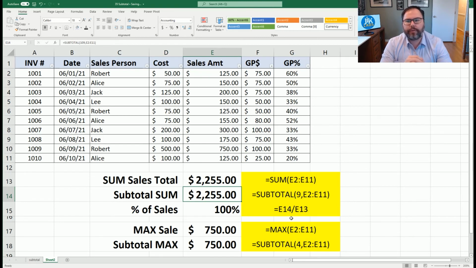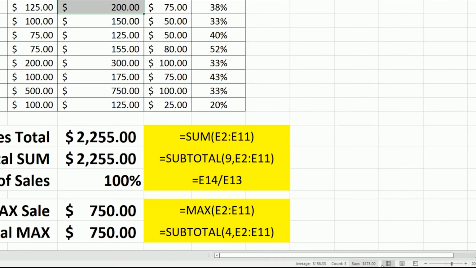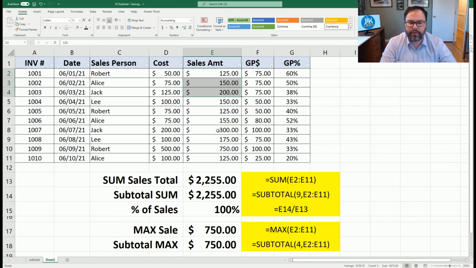The subtotal function is a nice little thing in Microsoft Excel that allows you to see the subtotal of the items that you're filtering. A lot of times if you just use the auto sum or sum this column and you're filtering through it, you don't really know what all the sales are without potentially going through and highlighting them and seeing the total down in the lower right hand side here. Or you can add them up yourself. The subtotal saves you all that effort.